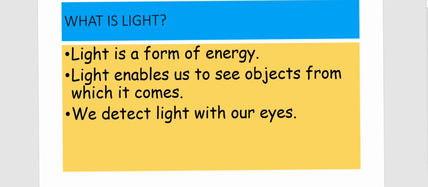The first slide is talking about what is light. You all know the importance of light. Without light, you're not able to see any objects. So what made the things visible? That is light. Without light, the objects are dark. You're not able to detect or see them with the help of your eyes. When light falls on any object, it gets reflected or bounced in different directions. And when this reflected light reaches your eyes, you're able to see the things. That is the principle behind how you're able to see the objects.